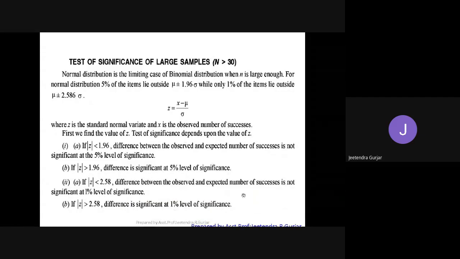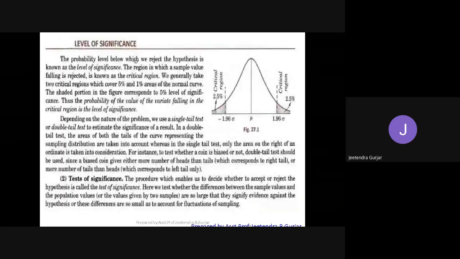This is just cases. I will show you in the examples, students. Okay. So next we have again level of significance. This is all described about the graph. This is critical region is there, rejected. This is accepted area is there.